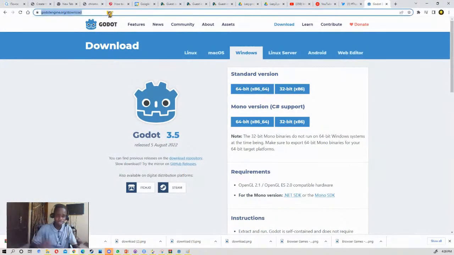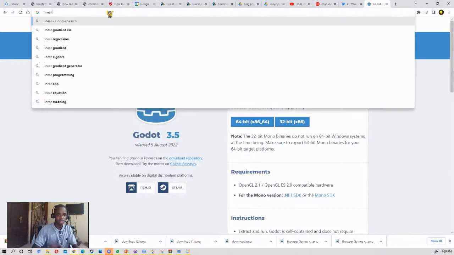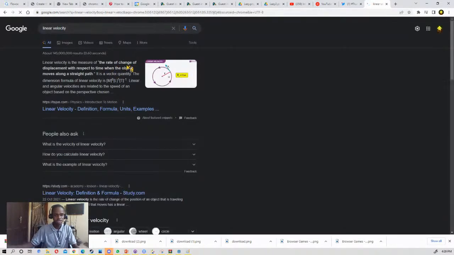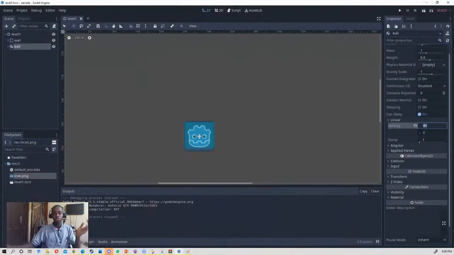Linear velocity: the rate of change of displacement with respect to time when an object moves in a straight line. So we apply a linear velocity of 40. We push that 40 to the left, 40, 40, 40, until it stops. So that is linear velocity.